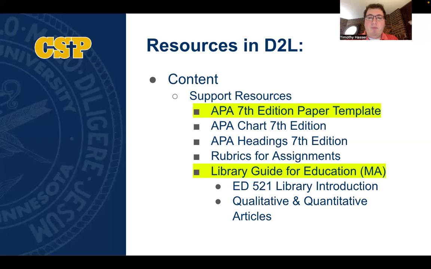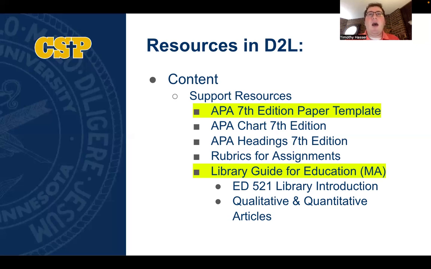Within the Support Resources tab in D2L, you will also find the Library Resources link, and it is titled Library Guide for Education. And so after you click on this link, you will find lots of useful tips and information related to navigating the CSP Library website. And so after clicking on the link, on the left side of the page, you will see a tab that's titled ED 521 Library Introduction. And here you will find videos related to searching for educational research articles and videos related to narrowing your topic.